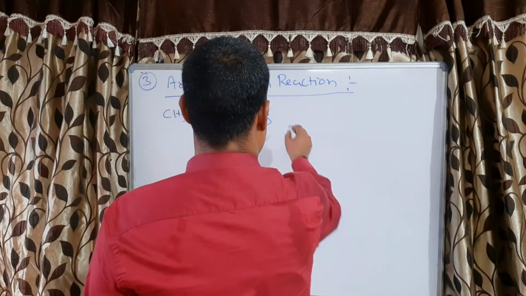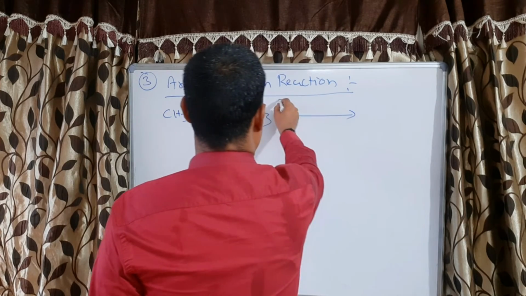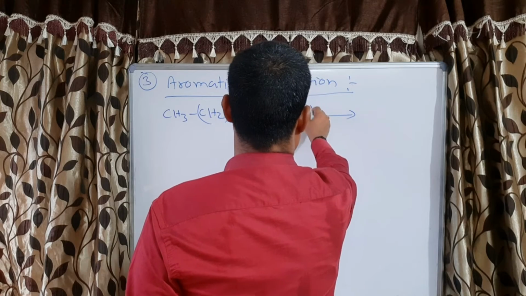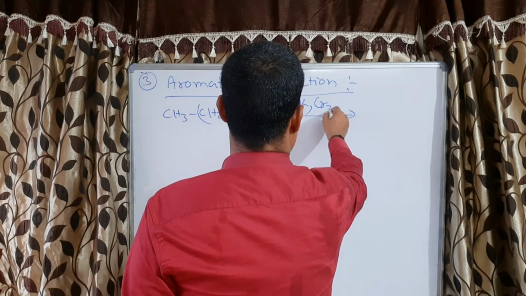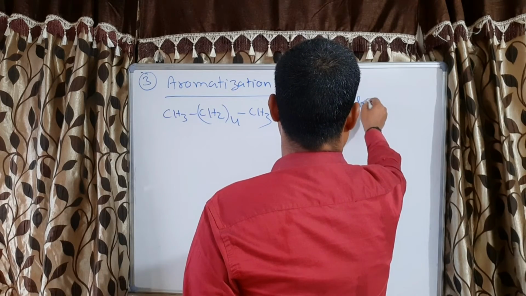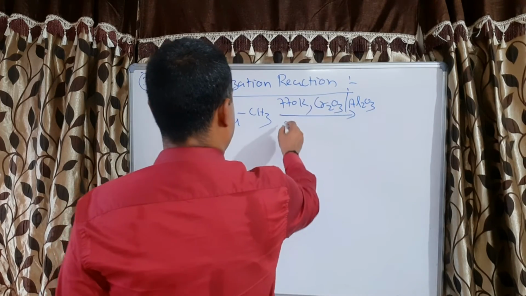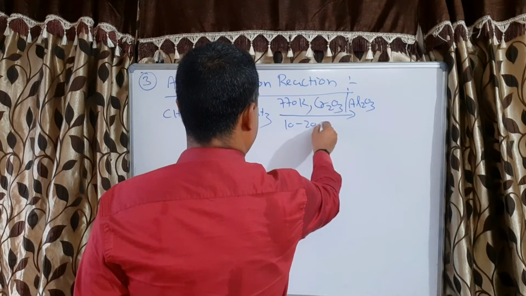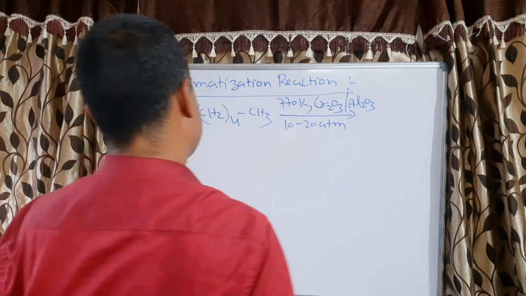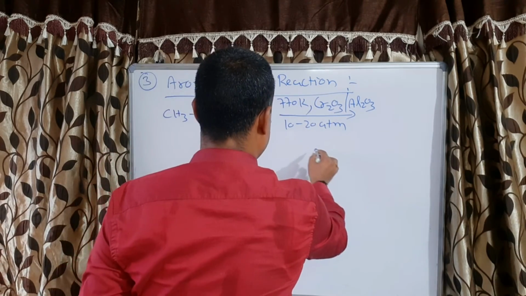When we react this at a temperature of 770 Kelvin in presence of Cr2O3 and Al2O3 at a pressure of 10 to 20 atm, it will convert first into cyclohexane.